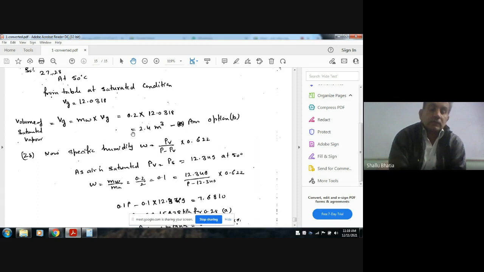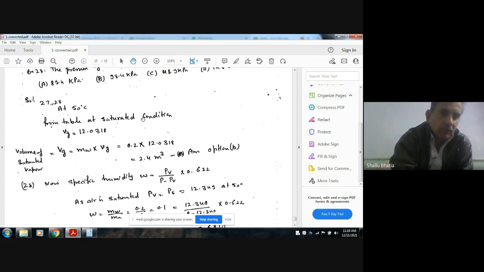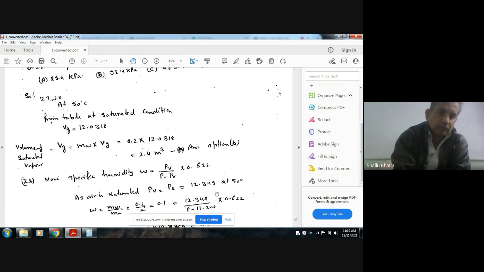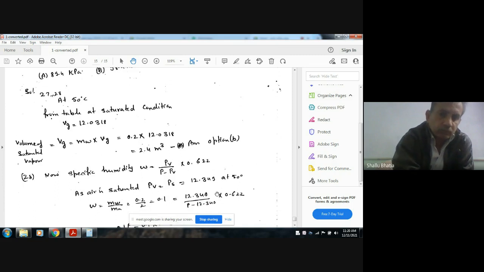The partial pressure is defined as the pressure that a gas exerts in the same volume. So the partial pressure of this vapor at 50 degrees Celsius will be 12.349.